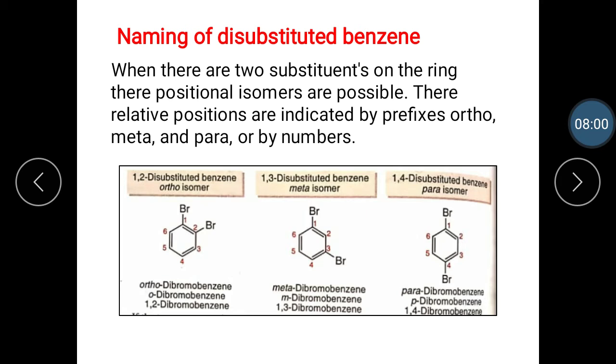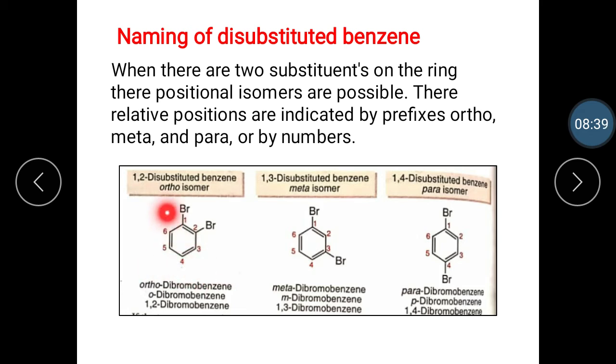Then the next one is the naming of di-substituted benzene. When there are two substituents on the ring, three positional isomers are possible. Their relative positions are indicated by the prefixes ortho, meta and para, or by numbers. Let's see the naming of di-substituted benzene: 1,2 di-substituted benzene, 1,3 di-substituted benzene and 1,4 di-substituted benzene. An example of 1,2 di-substituted benzene is the ortho isomer.